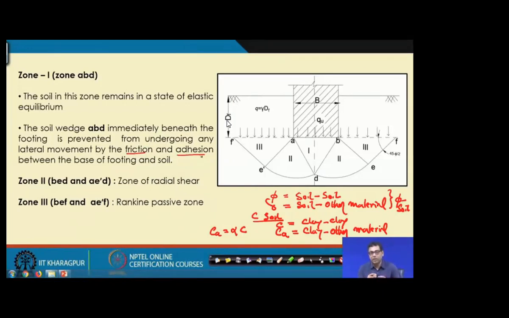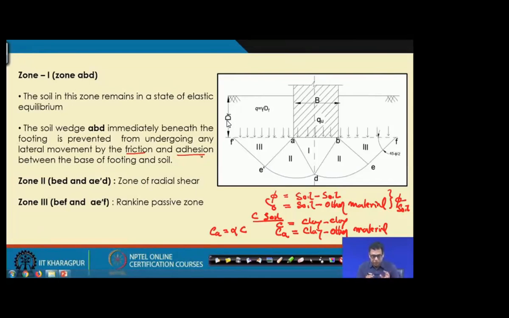So, they will deform in the downward direction, but they will not deform in the lateral direction, because they are in the state of elastic equilibrium, because they have an interaction with the foundation and because of friction and adhesion. Now, this is zone 1.